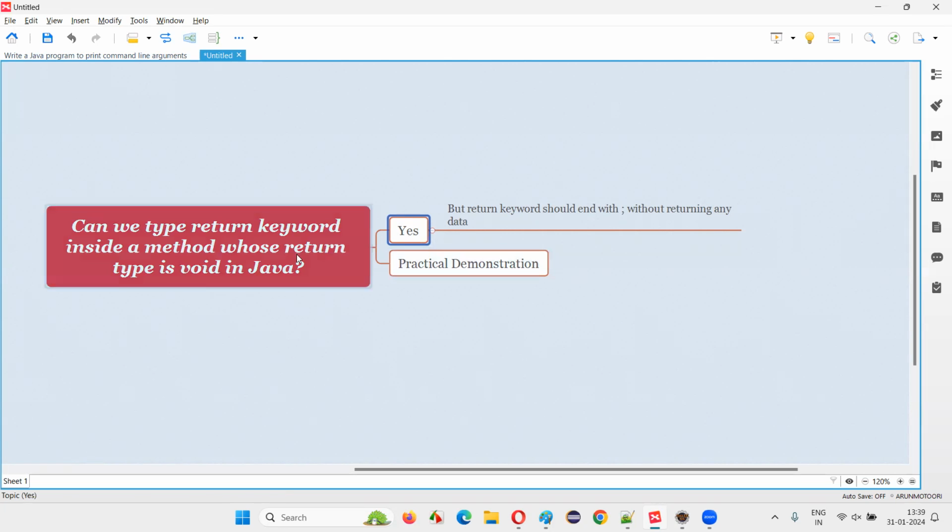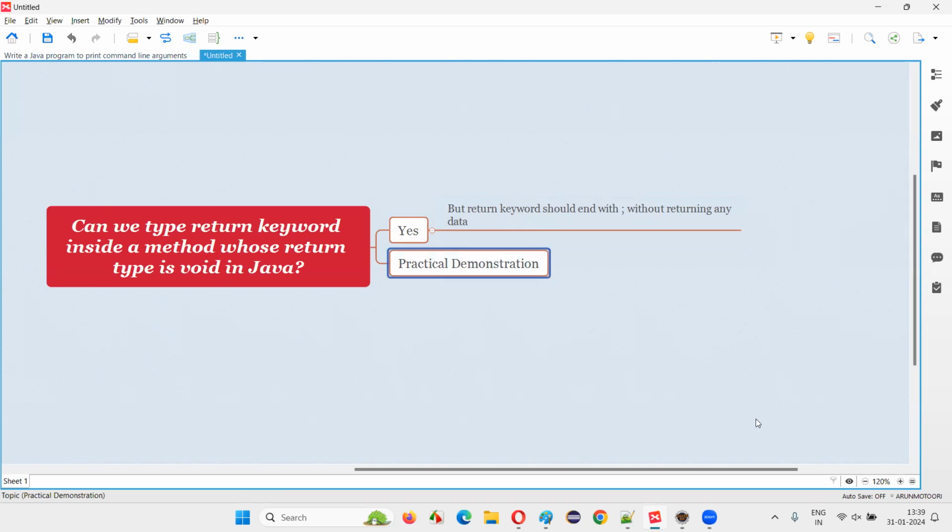Java will only allow you to write such a return keyword when it immediately ends with a semicolon symbol and is not going to return any data. We can write the return keyword that doesn't return any data by directly ending the return statement in that method having the void return type with a semicolon symbol, then that is possible, guys.